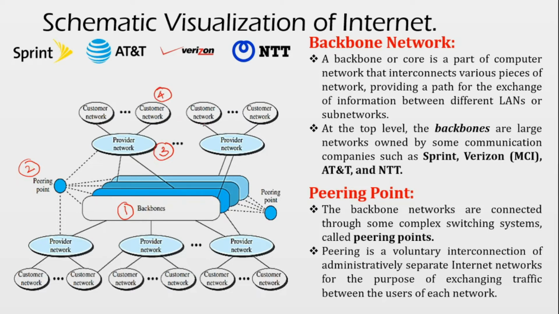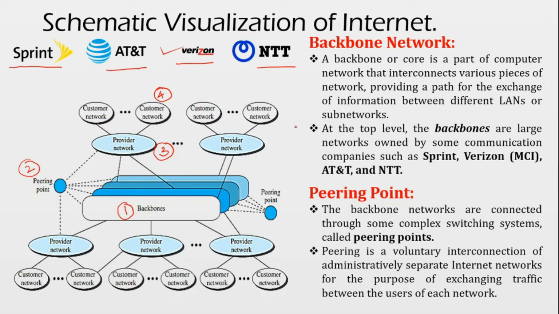So what do we mean by a backbone network? The first layer, or we could call it the core part of the computer network, interconnects various pieces of network, providing a path for the exchange of information between different LANs and subnetworks. So who is actually organizing the backbones? There are several companies which provide the backbone connection. To name a few: Sprint is one, AT&T is one, and Verizon and NTT are the four major companies providing the backbone network.